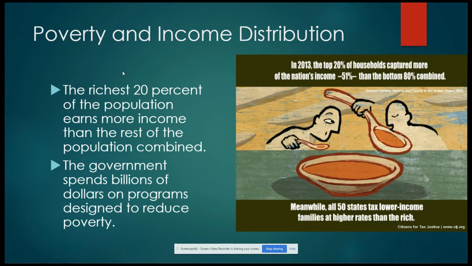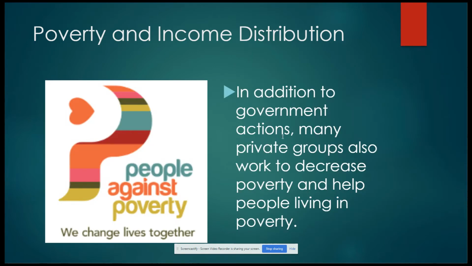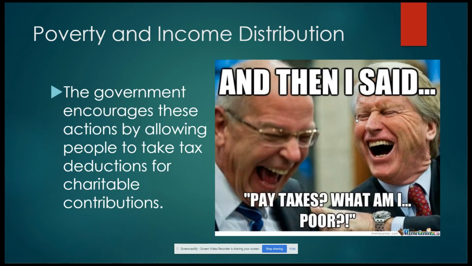The government spends billions of dollars on programs designed to reduce poverty. In addition to government actions, there are many private groups who also work to decrease poverty and help people who are living in poverty.